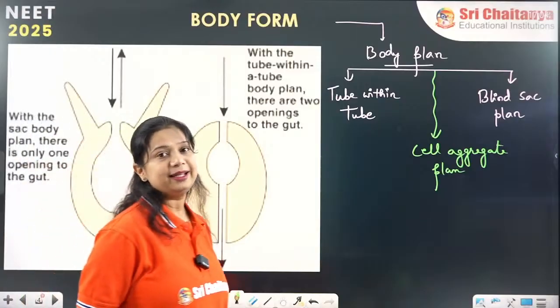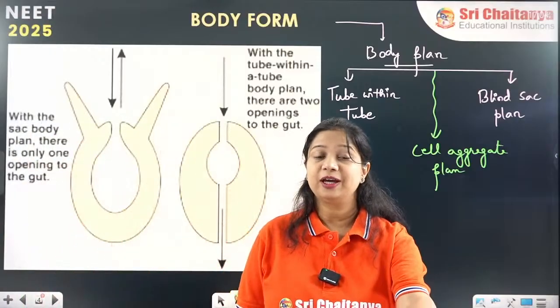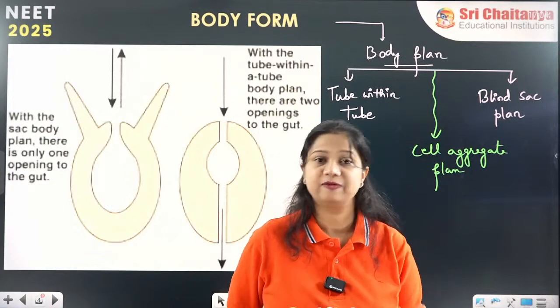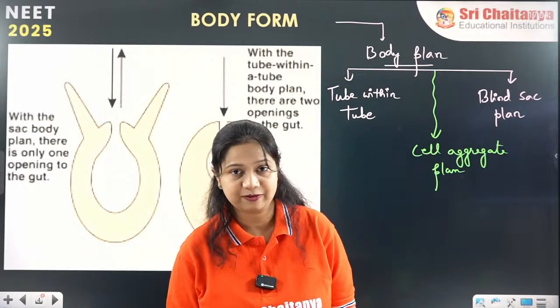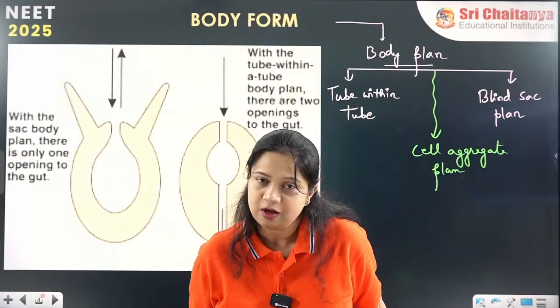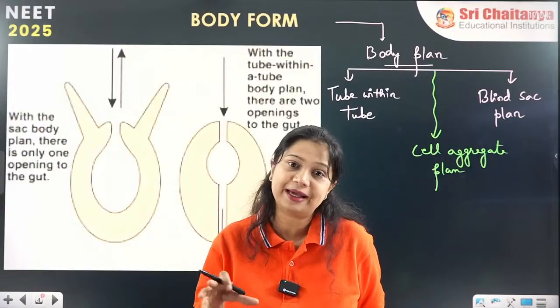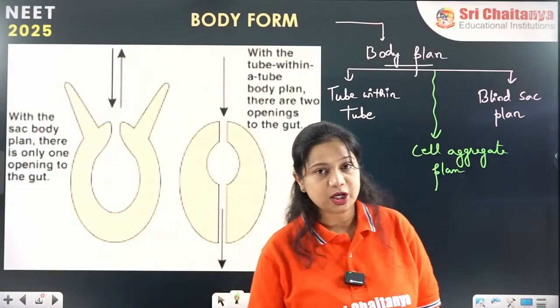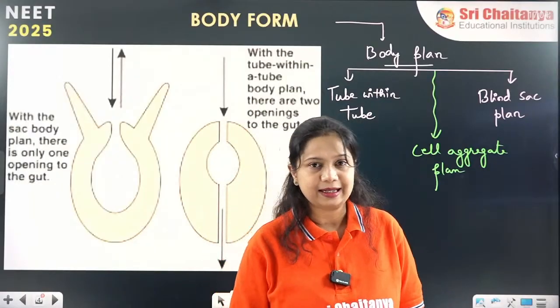What is this cell aggregate plan? Since we have seen Porifera is made up completely of cells, various types of cells are performing the functions of digestion, respiration, circulation, excretion, everything. All the functions are performed only by the cells themselves. So that is the body plan called the cell aggregate plan.